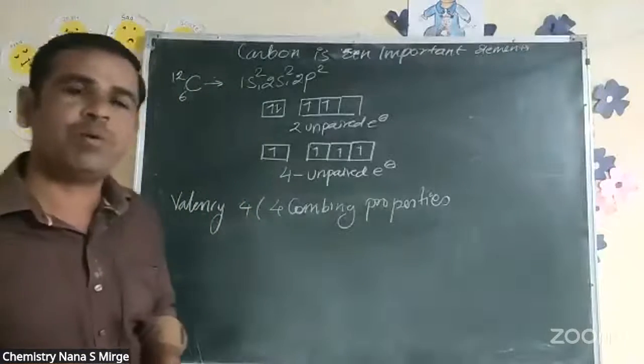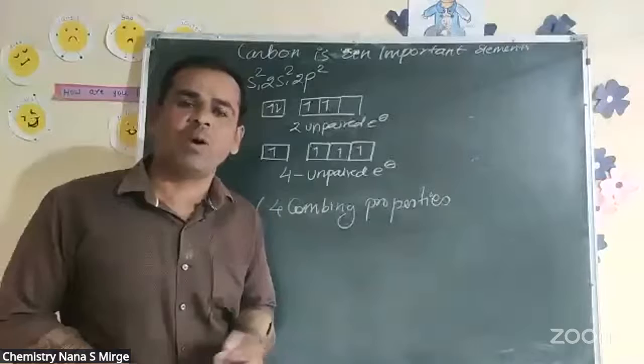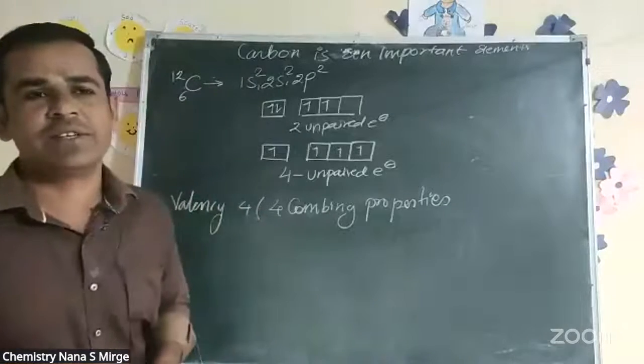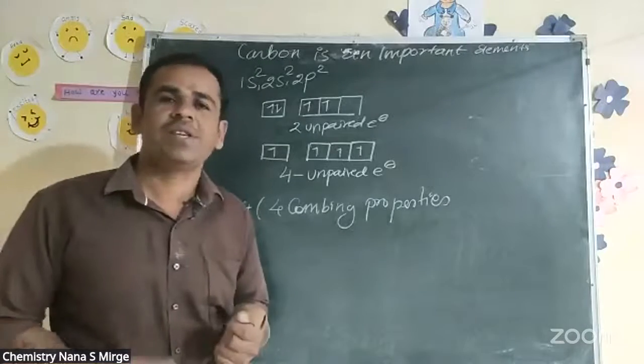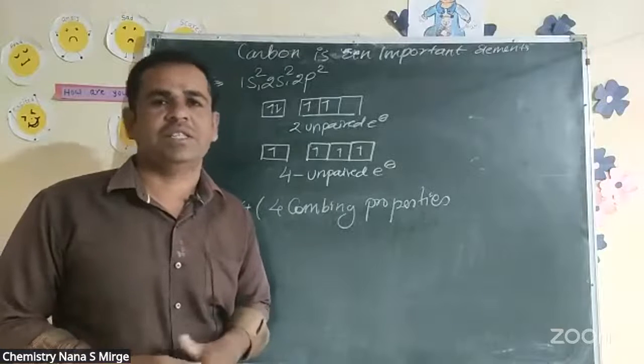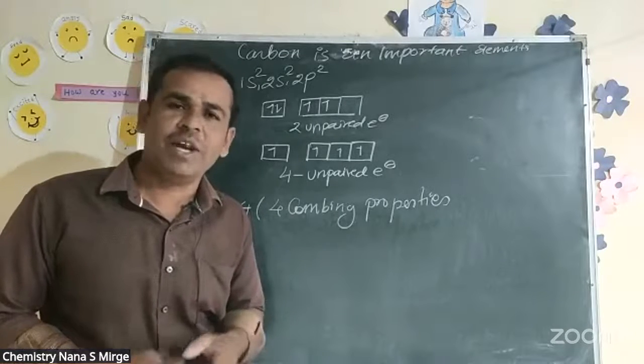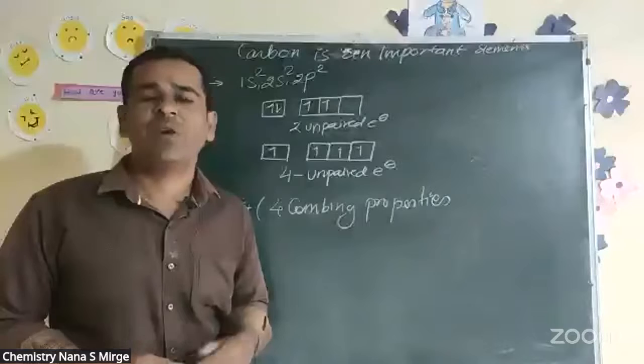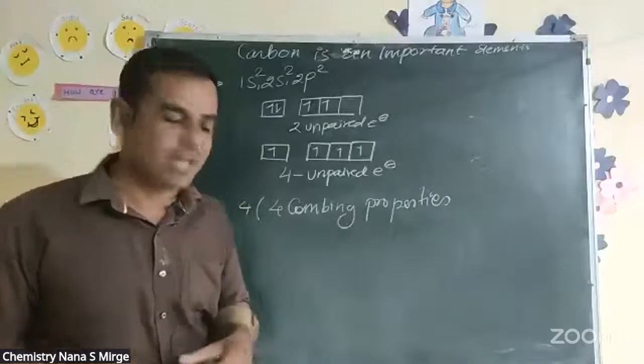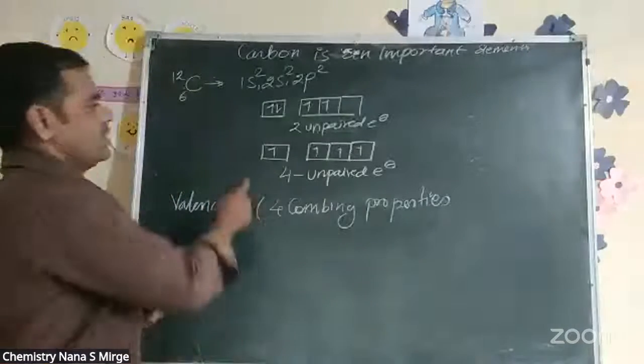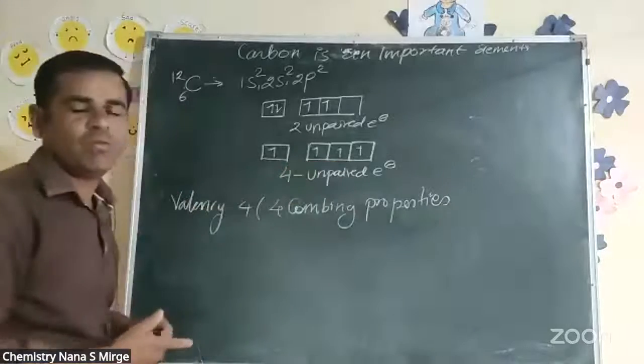Why can carbon form 4 bonds? Because of its capacity, the available electrons to bond with other elements. उसके पास जो electron available है, 4 electron. These 4 electrons are available for bonding.